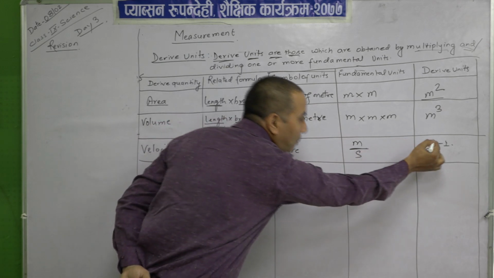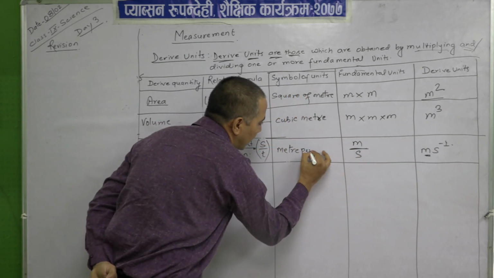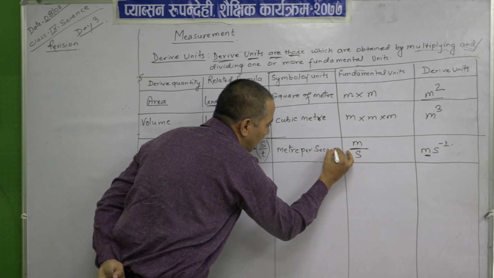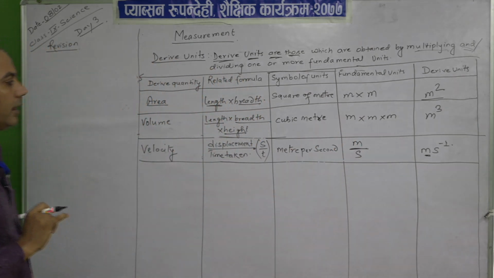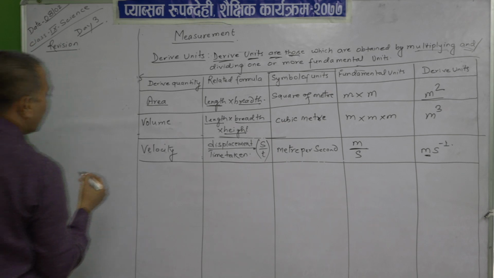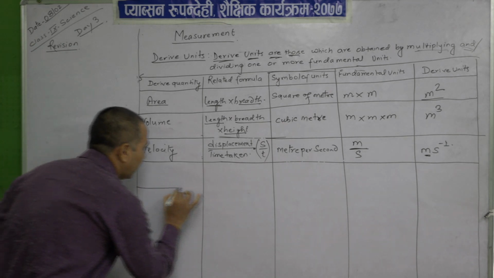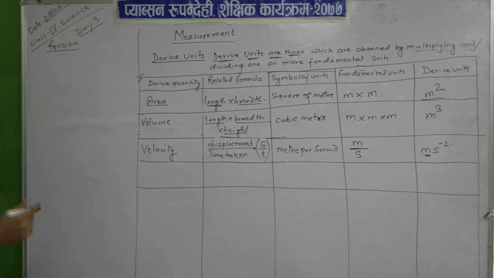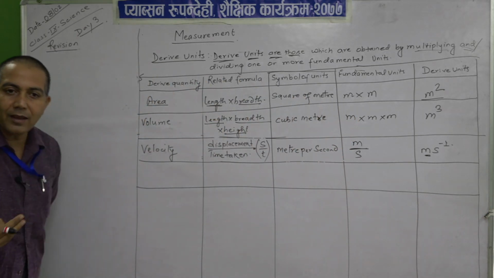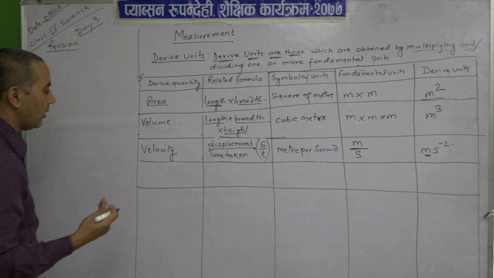Then per second. Per second means dividing by second. Okay, meter per second. So, this is another derived unit.